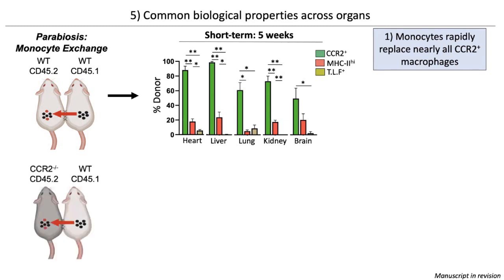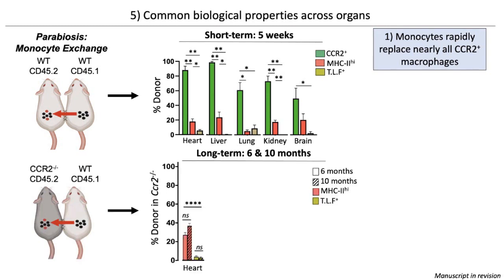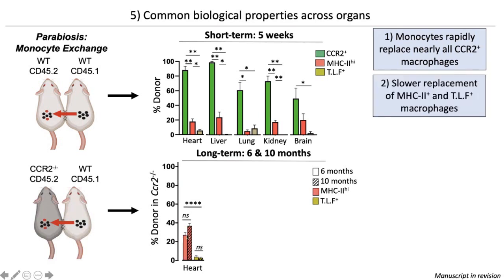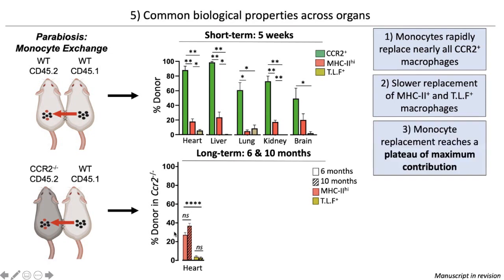So we then assessed longer time periods, and we ramped up chimerism by pairing CCR2 deficient mice with wild-type mice and focusing on the TLF and MHC2 macrophages after 6 and 10 months. We see that there's slow replacement of both the MHC2 and TLF macrophages, and interestingly, when monocytes do replace macrophages, they do so to a finite maximum, where there's no additional replacement at 10 months in comparison to 6.